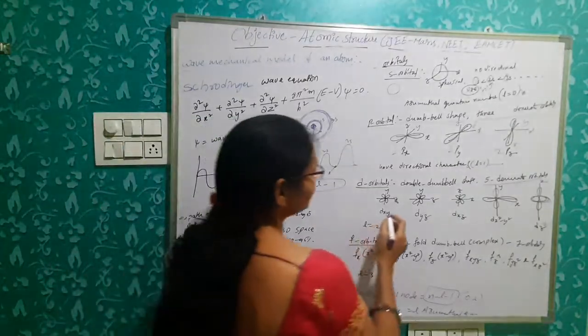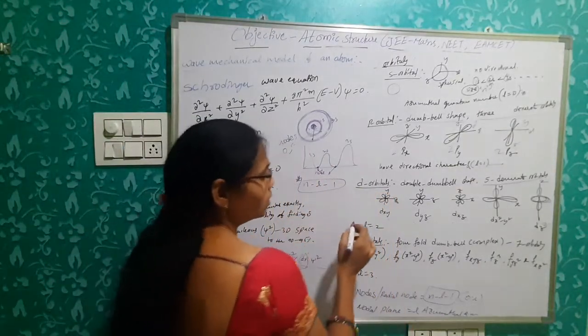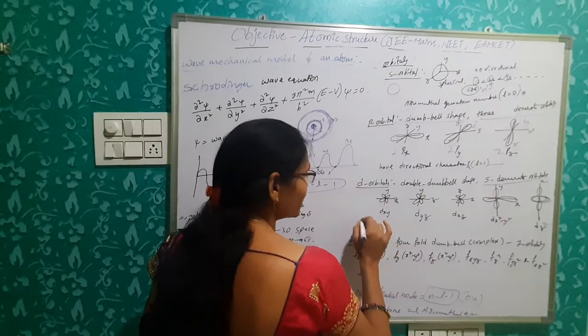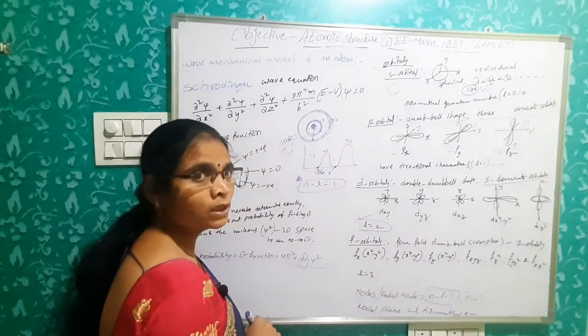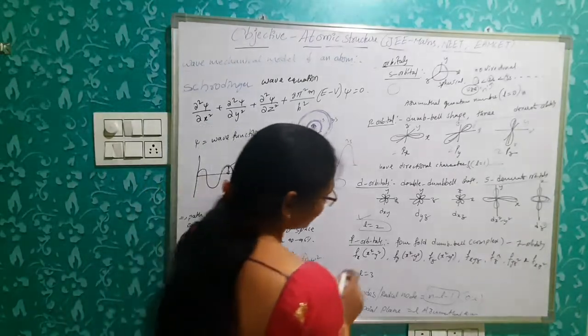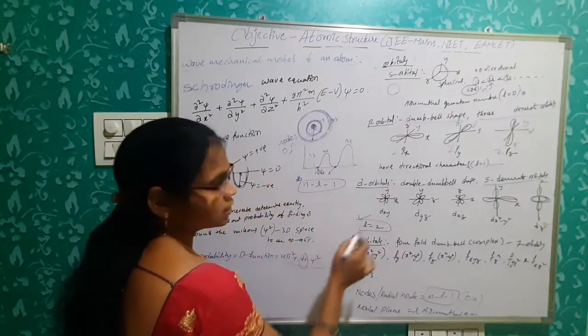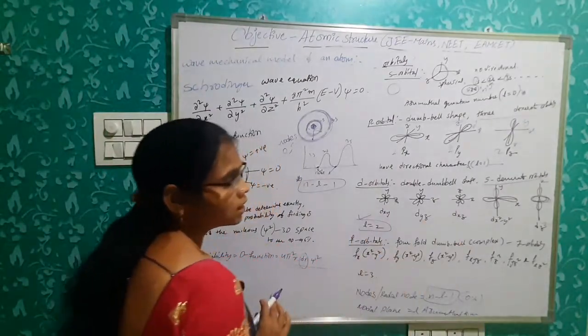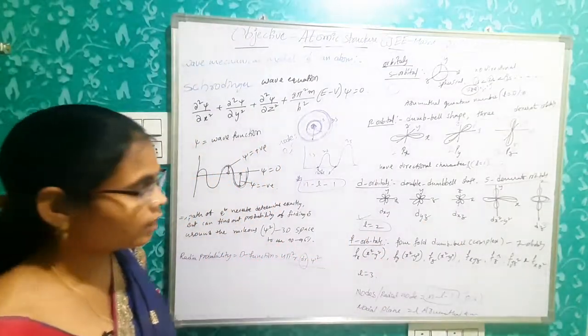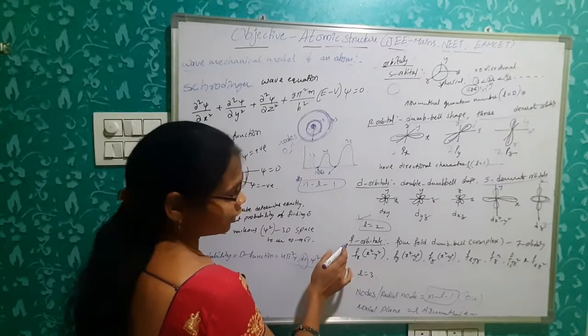Okay. So simply, each d orbital has orbital quantum number 2. Clear? Next, f orbital. So these are 7 degenerate orbitals. Okay. Then next, the f orbitals.